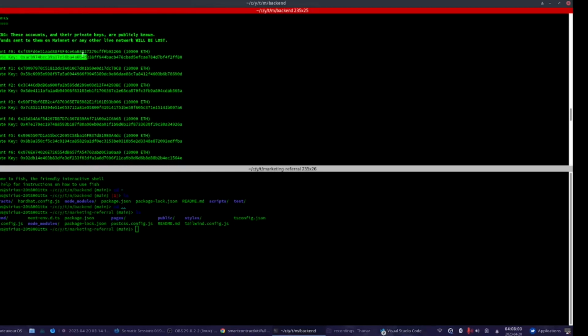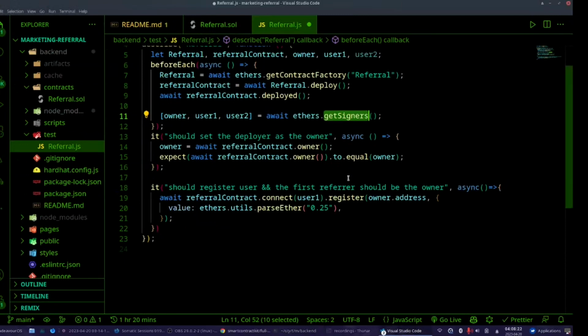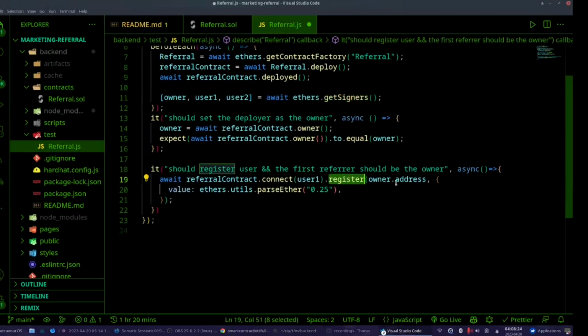The deployer is account 0, the default deployer in Hardhat. I'm connecting to the contract via this user because I want to call the register function with the owner address.